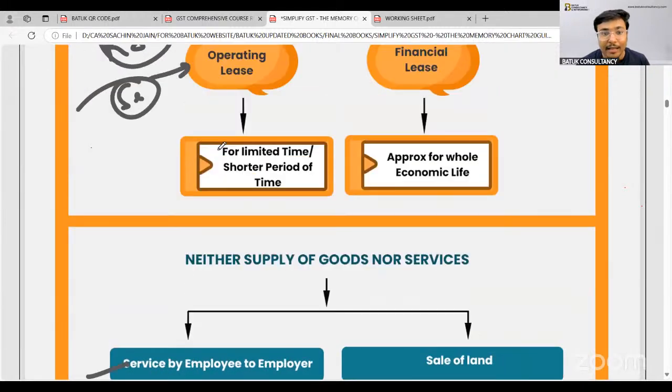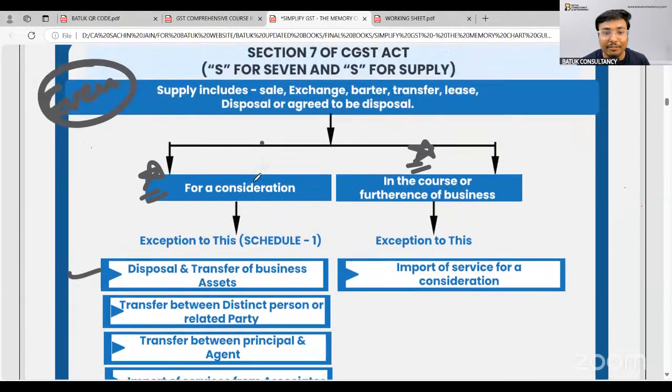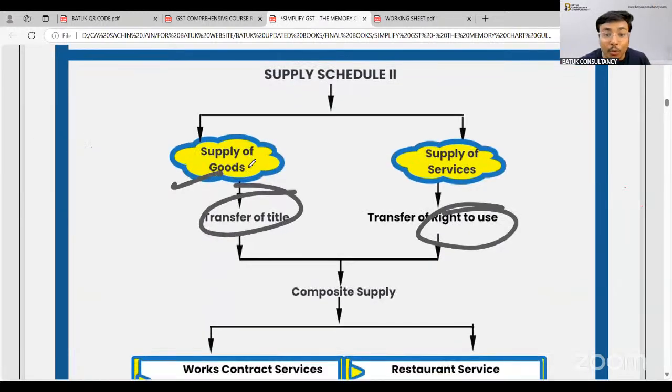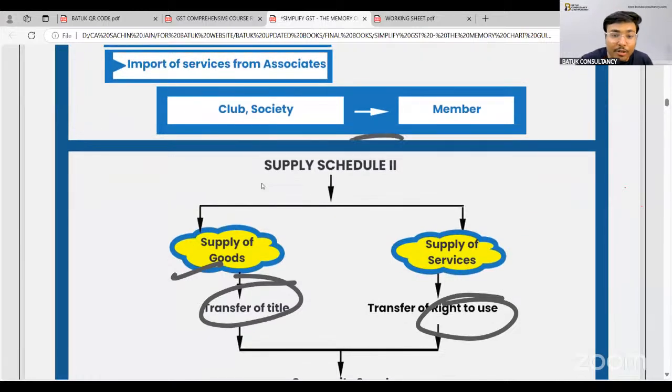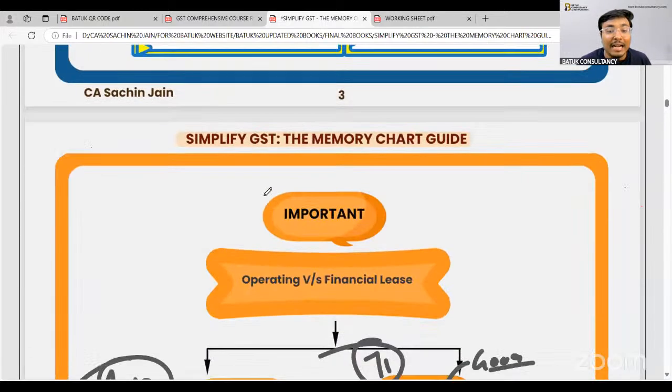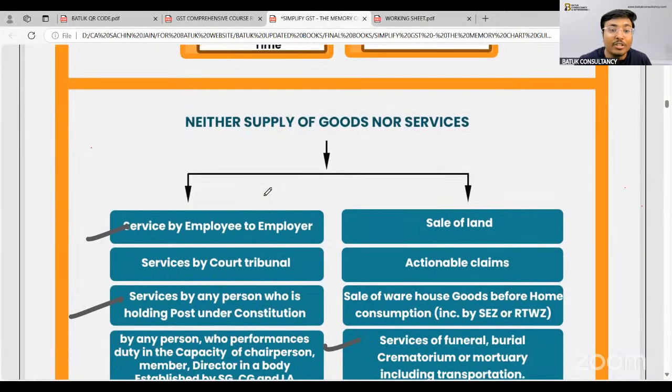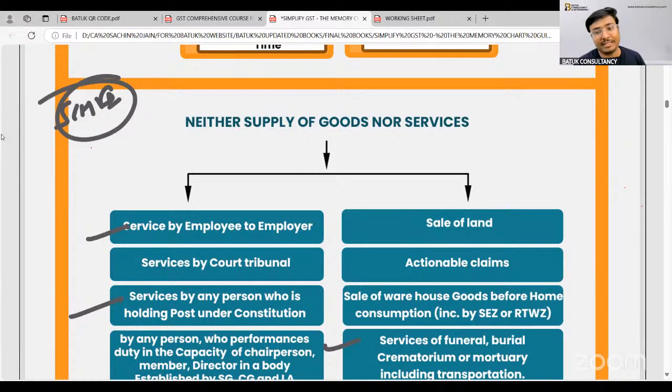You will remember we just discussed that we have covered Schedule number 1, which is related to exceptions for the consideration part. Schedule number 2 talks about supply of goods or supply of services, and this is Schedule number 3, which talks about neither supply of goods nor supply of services. That means if these types of activities are there, then there will be no question of applicability of GST because they are not treated as a supply.